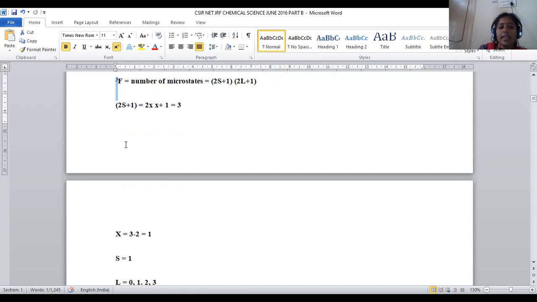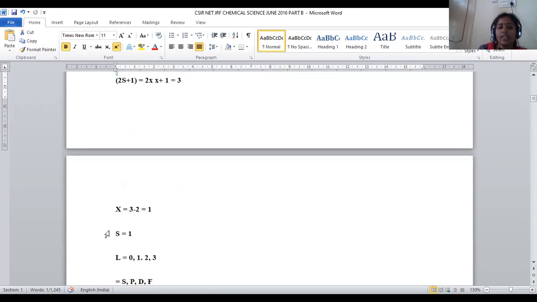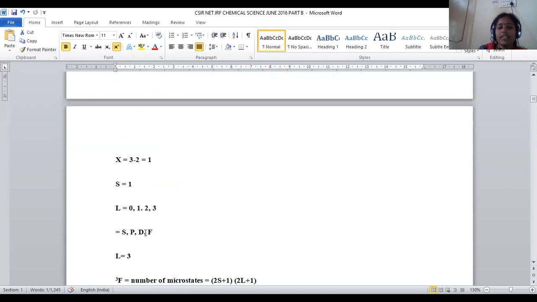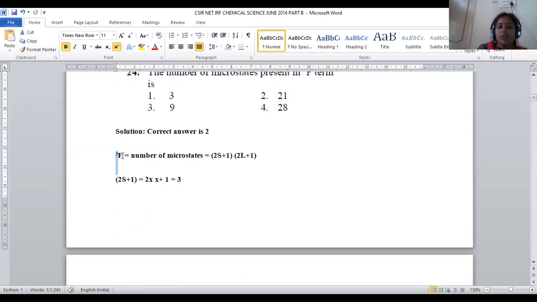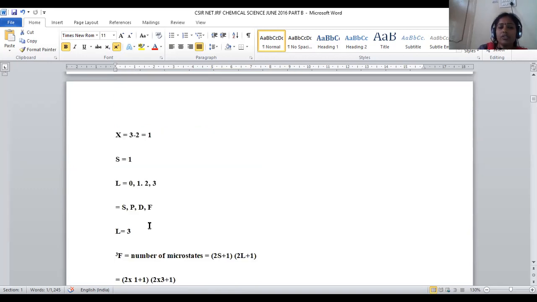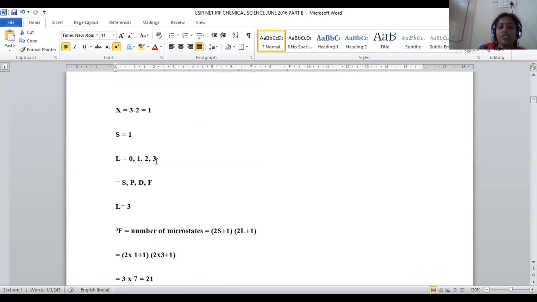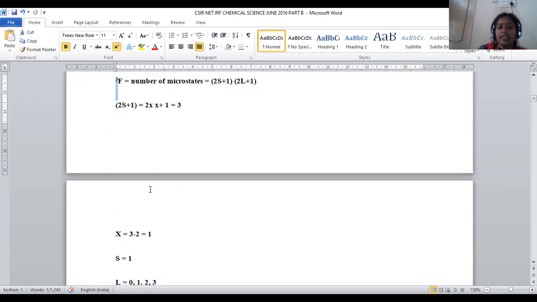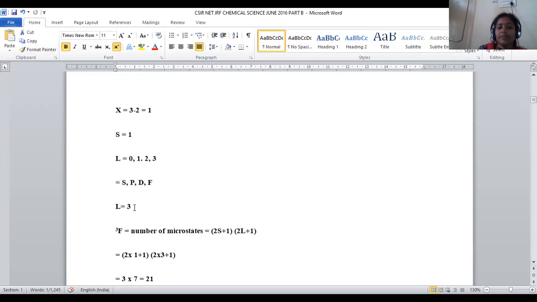So from this you can deduce the S value. So 2 into x plus 1 is equal to 3, that is nothing but x is equal to 3 minus 1 by 2, so the S value is 1. Now F. This F is the term symbol actually. So that F corresponds to L value 3. L value 0 denotes S, L value 1 P, L value 2 D, L value 3 F. So here F is there, that indicates L value is 3.